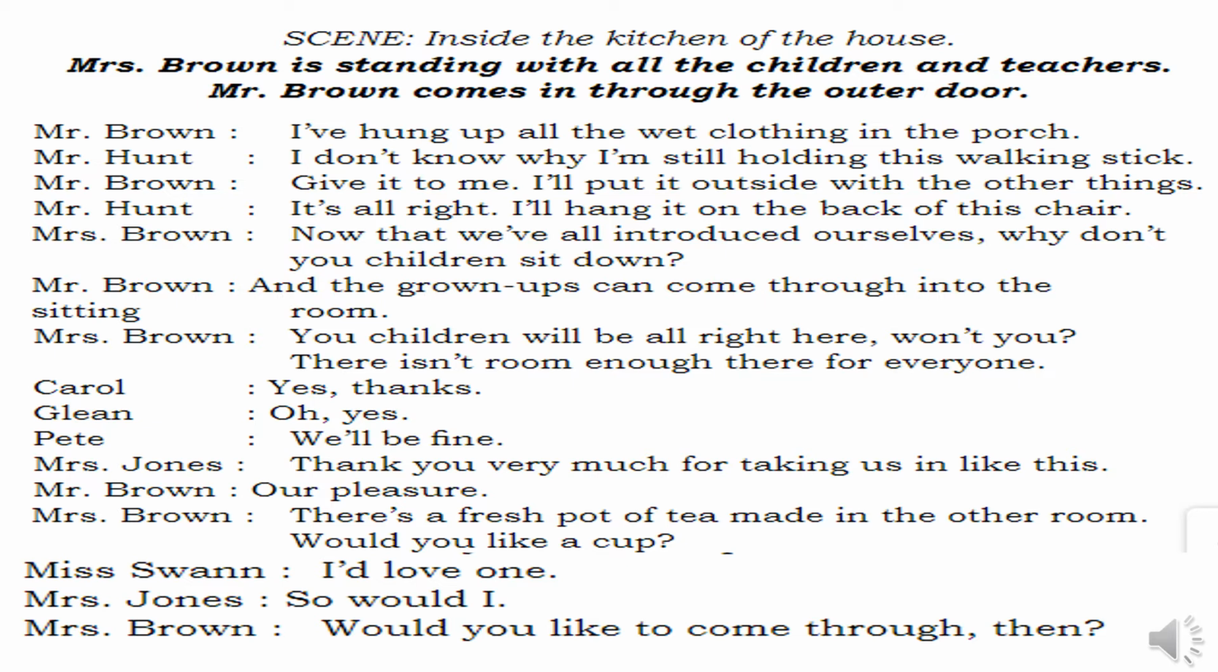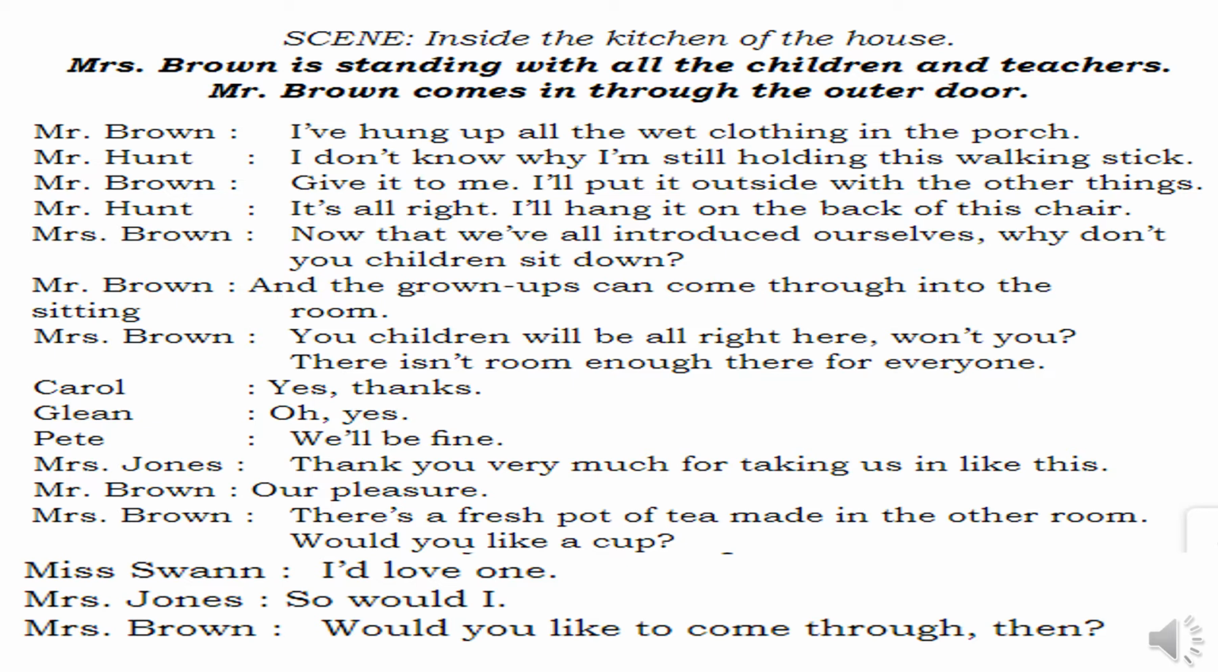So, these Mr. Brown and Mrs. Brown are the residents of that particular house. Now, they don't know that they are aliens. Then what happens? Mr. Brown says, I have hung up all the wet clothing in the porch. Porch is an entrance area. Now, in that particular place, I have hung all the wet clothing of yours.